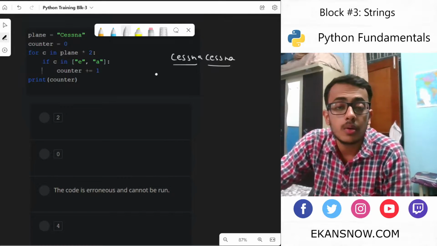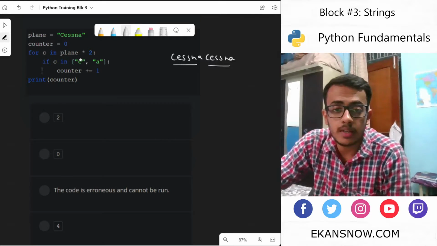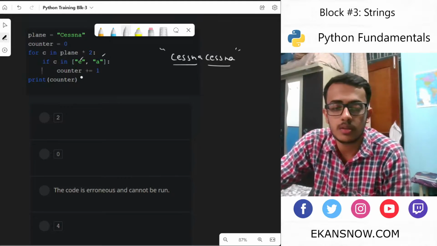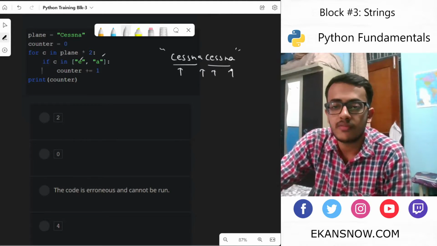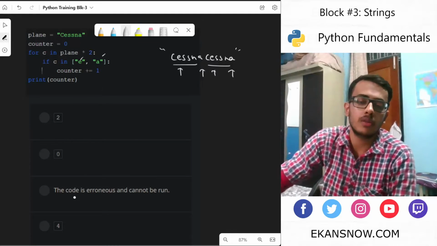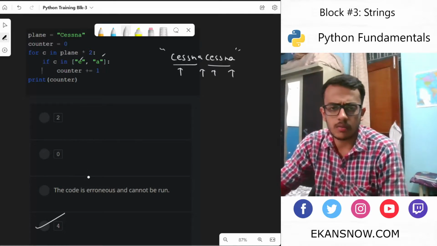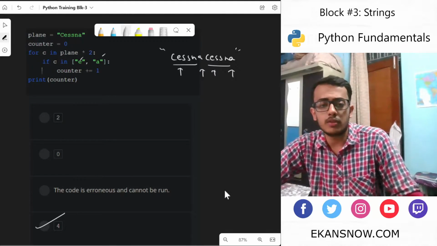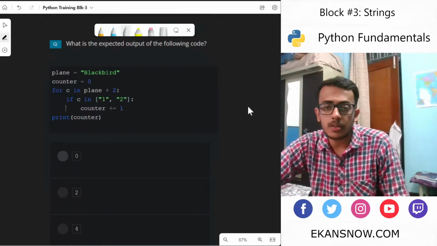So let's see how many E's and A's there are if we are traversing each character. This is the syntax for doing so. If we are traversing each character within this entire string, let's see how many E's and A's are there, because that's what would increment the counter each time. So we have four in total. That is why the counter value would increment to 4. There's nothing wrong with the syntax or anything, so the code is not erroneous. 4 would be correct.